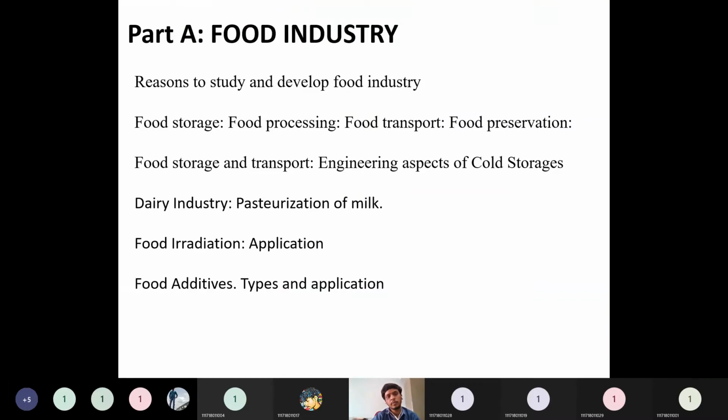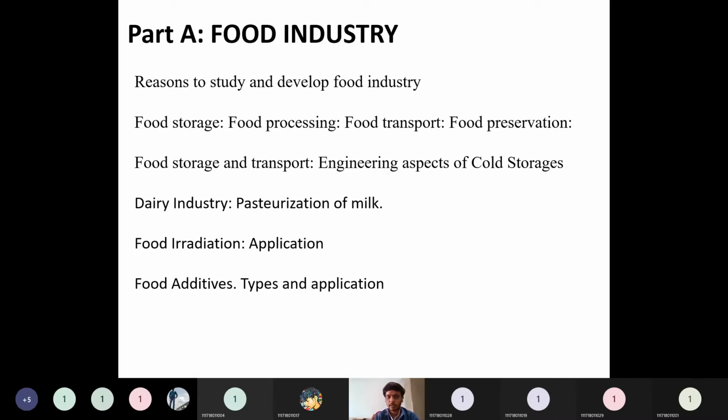Then food storage, food processing, and food transport. So any type of food industry will be involved in all these types of operations. First is food storage: after harvesting, the food has to be stored. Then it has to be processed into some value-added products or consumer products. Then it needs to be transported.